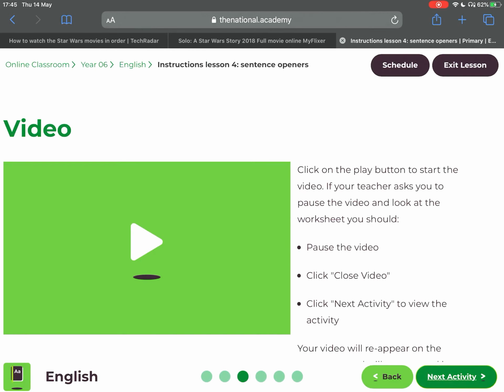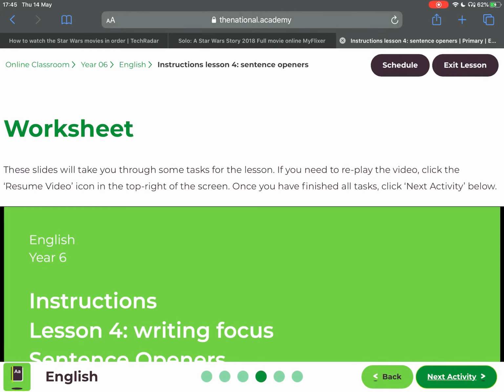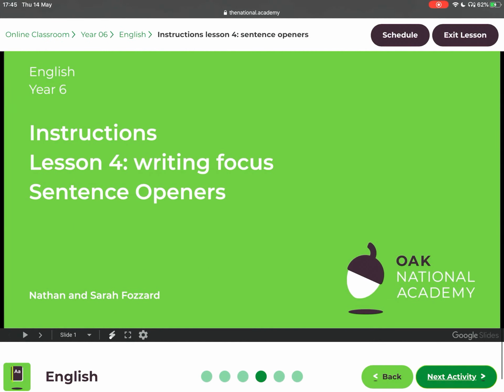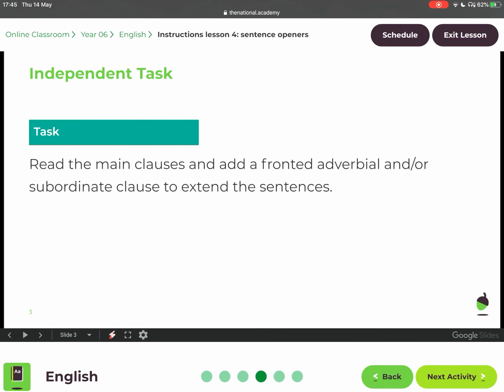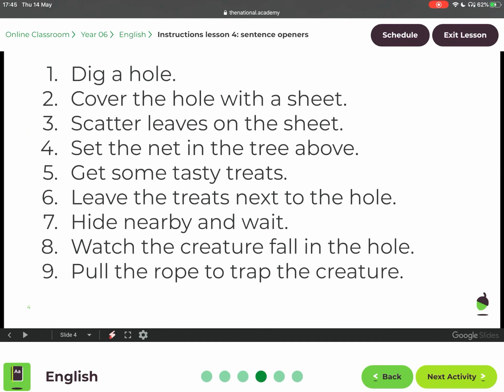After that, you'll have your video with Mr. Fozzard. What you're going to be looking at is different sentence openers and how you can vary sentence openers. After that, you would have your independent task here. The independent task, sentence openers. Task: read the main clauses and add a fronted adverbial and/or a subordinate clause to extend the sentences.